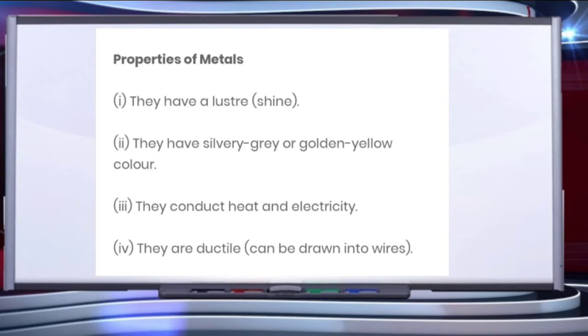The next property is metals are ductile. This means they can be drawn into wires. These metals can be drawn or stretched into thin wires. All the metals are not equally ductile, just like malleability. Gold and silver are the most ductile metals, children. Gold is so ductile that even a gram of gold can be drawn to produce a wire of about 2 kilometers length. Copper and aluminium are also highly ductile and can be drawn into thin wires.